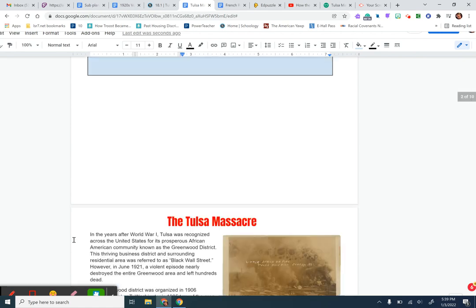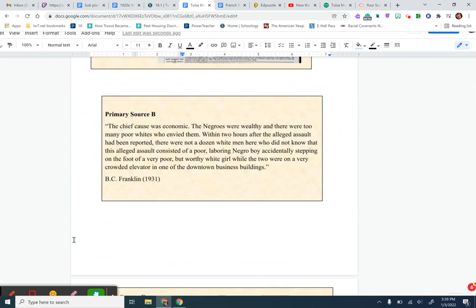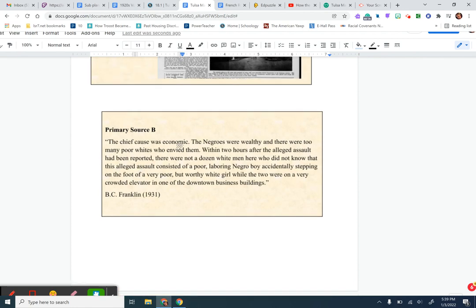After I've done primary source A, I'll do the same thing for primary source B. Okay, this primary source B is a quote from somebody named B.C. Franklin, and it says, "The chief cause was economic. The Negroes were wealthy, and there were too many poor whites who envied them. Within 2 hours after the alleged assault had been reported, there were not a dozen white men who did not know that this alleged assault consisted of a poor, laboring Negro boy accidentally stepping on the foot of a very poor but worthy white girl while the two were on a very crowded elevator in one of the downtown business buildings." Okay, so that is primary source B, is that quote.